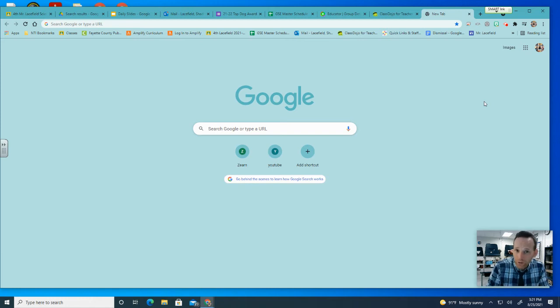When students log into their Chromebook, they should log in using their username and password from the school. This is their email address with their first dot last name at stu.fayette.kyschools.us. Their password has already been given to them, and we've pretty much gotten everyone already logged into their Chromebook